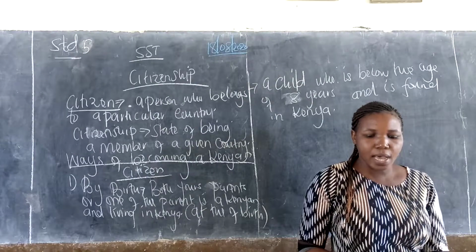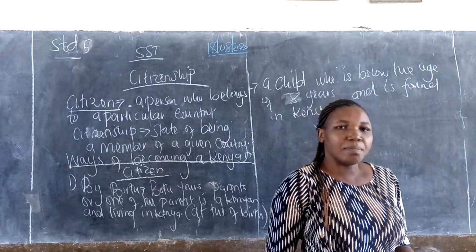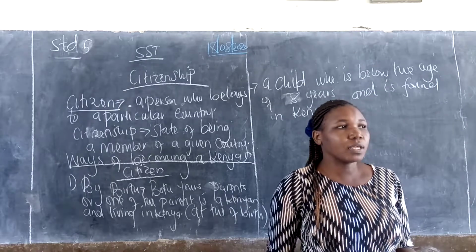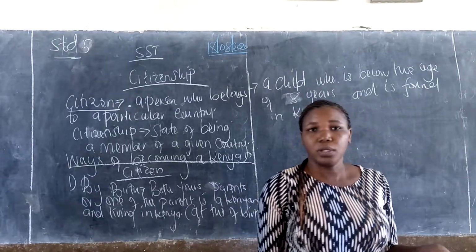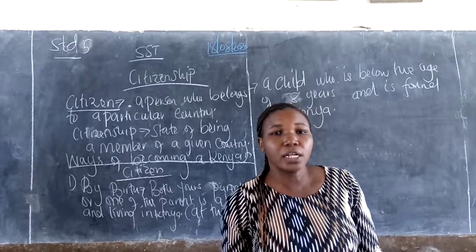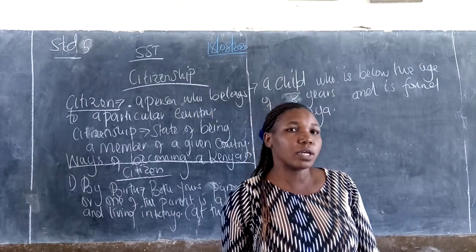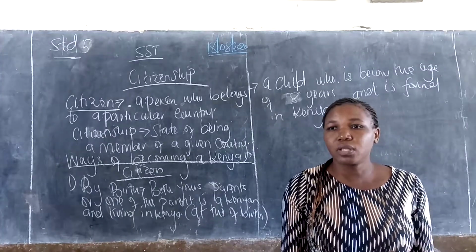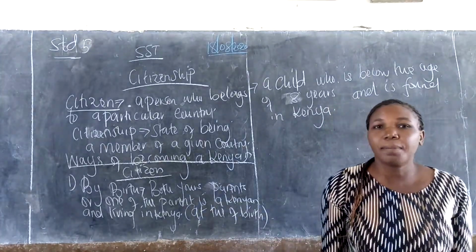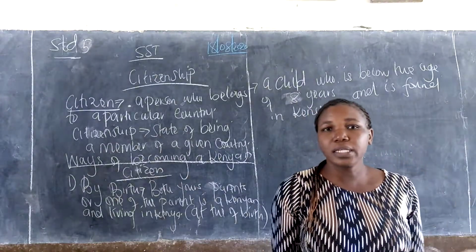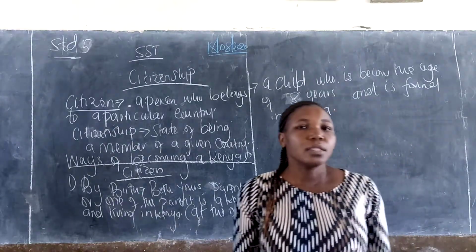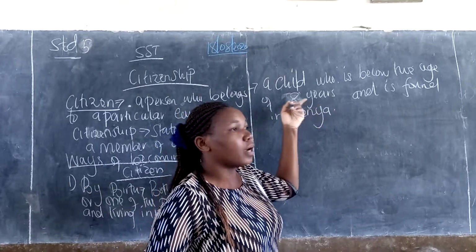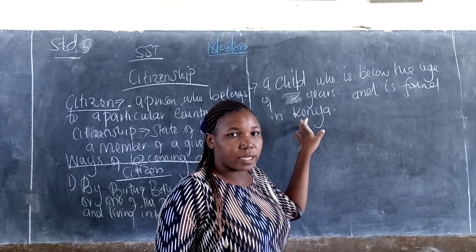Maybe the parents are not known, maybe the parents have not known who the owner of the child is. We have seen children being found in a forest. There was a child who was found in Karura forest. There are children who may be found just loitering, who do not know how to talk, do not know the mother, do not know the father. That child is still young, maybe lost. That child becomes a Kenyan citizen as long as they are below the age of 8 years.